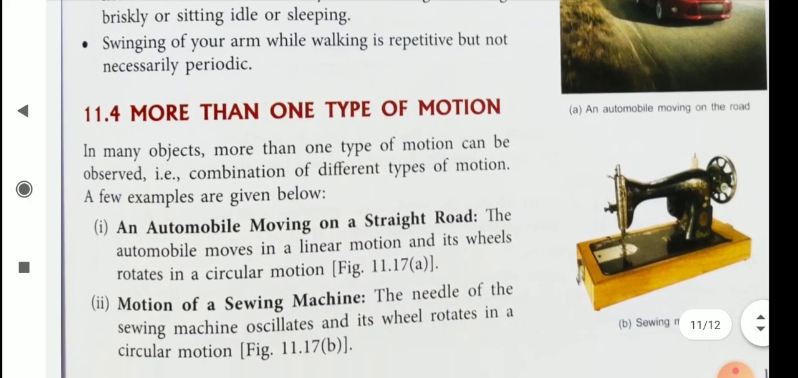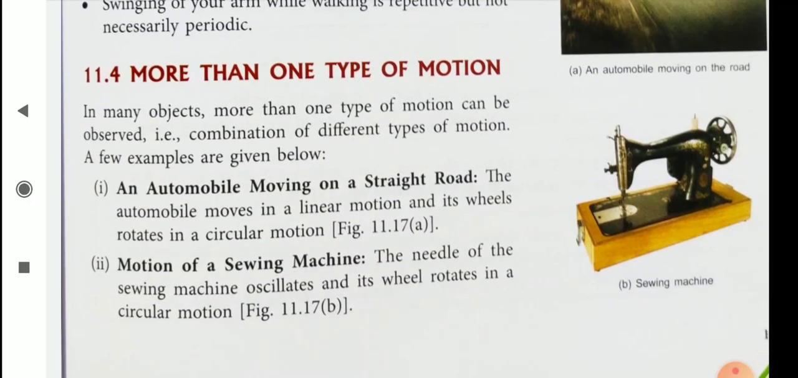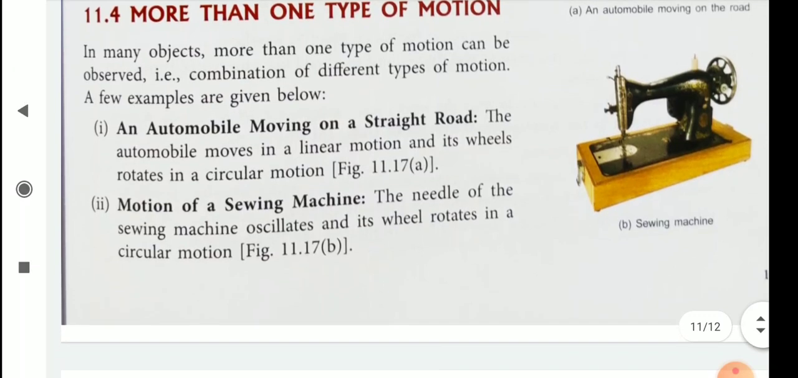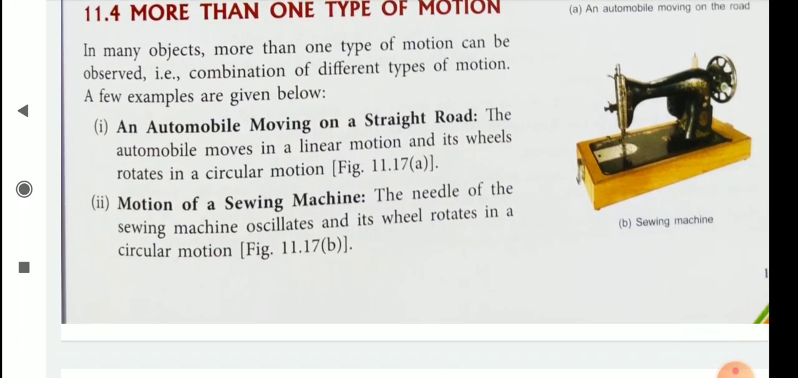Then more than one type of motion. In many objects, more than one type of motion can be observed, a combination of different types of motion. For example, here is given an automobile moving on a straight road. The automobile moves in a linear motion and its wheels rotate in a circular motion. So we can see here both circular motion and linear motion.